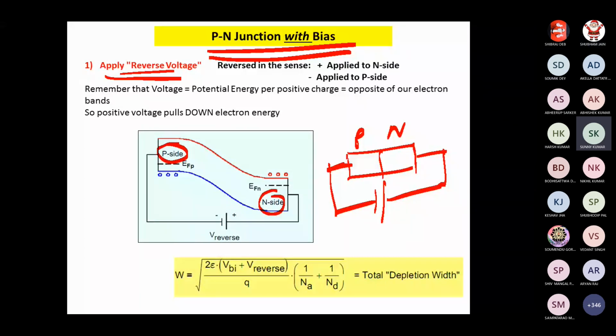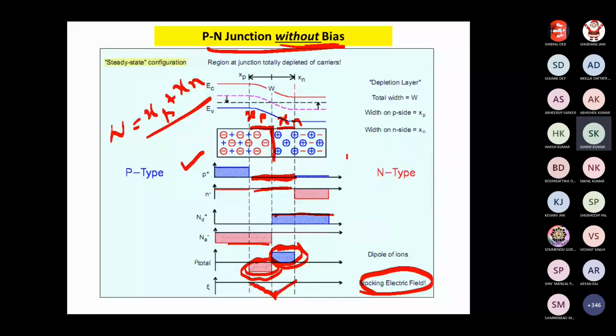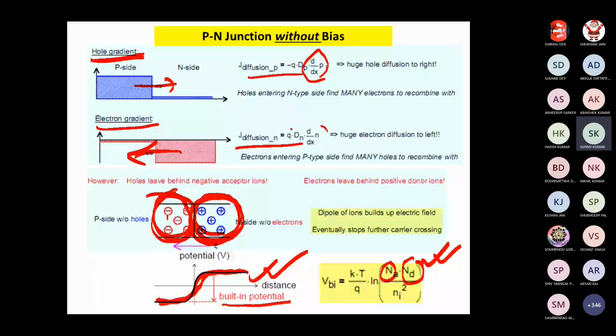One more thing I need to discuss here. I had shown the barrier potential is like this. This is the P side and this is the N side, as I discussed here. You see, this is the barrier potential. But when I sketch the electronic energy, how should it look?